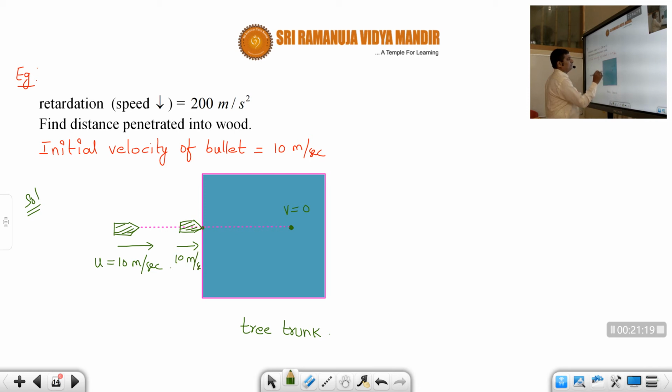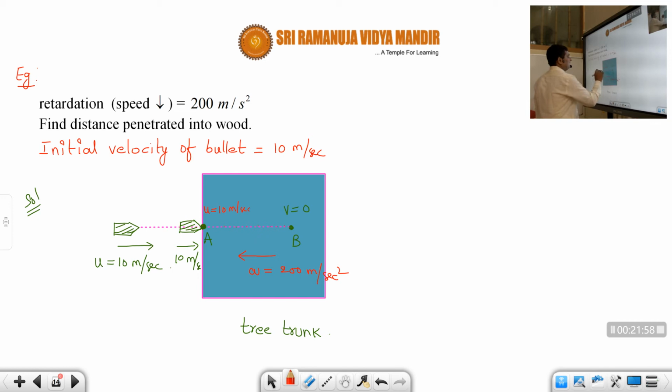Now the moment when it enters from here, let us say this point is A, this point is B. The moment it enters, what will happen? The tree will offer some resistance, no, students? That's why it is getting stopped. That resistance or retardation is given as a equal to 200 meters per second square. The tree will offer some resistance. So initial velocity is 10 meters per second, and afterwards it will become 9, 8, 7, 6, 5, 4, 3, 2, 1, 0. So finally it will become 0 at this point.